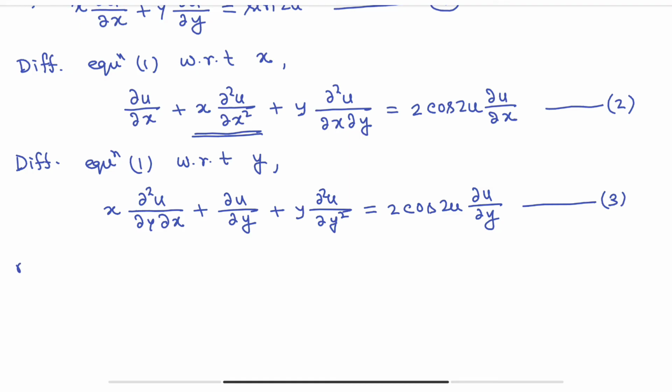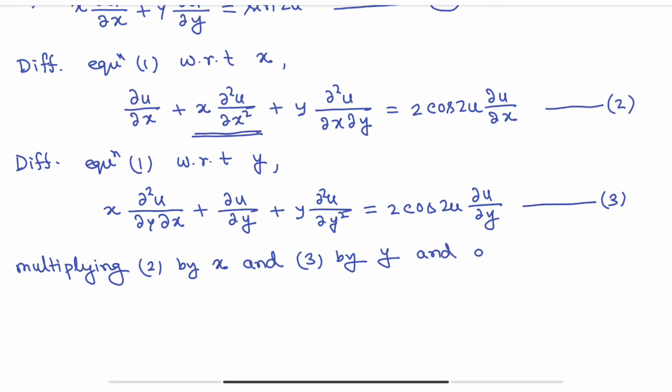So multiplying 2 by x and 3 by y, and adding them. So what you will get?